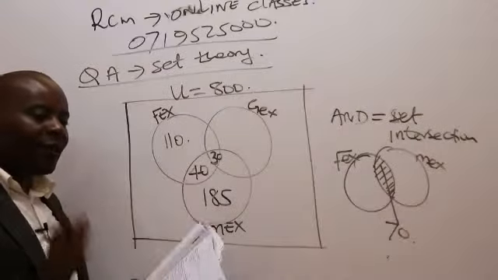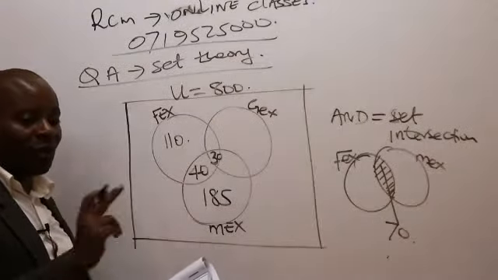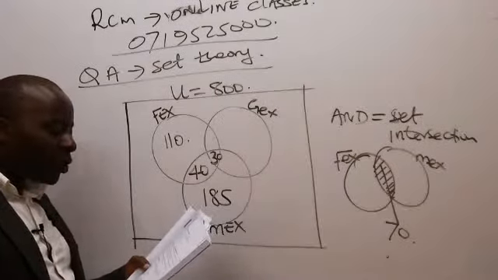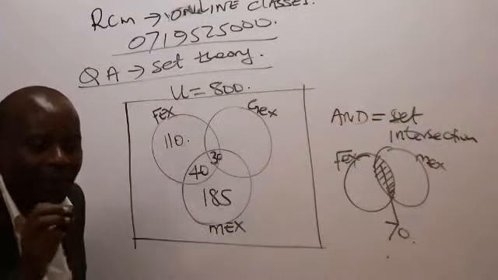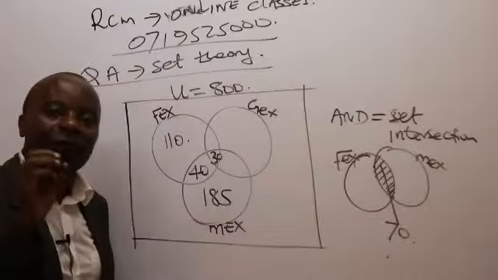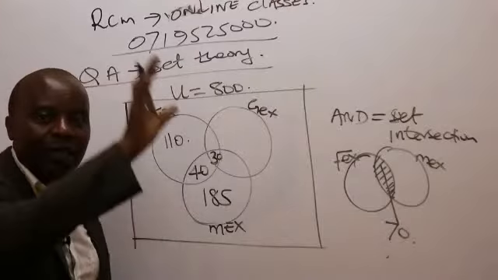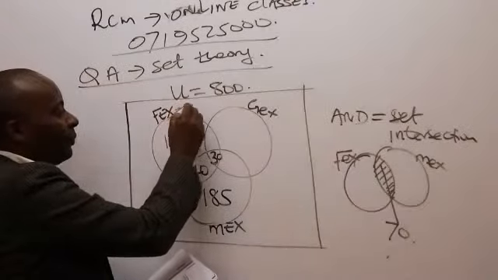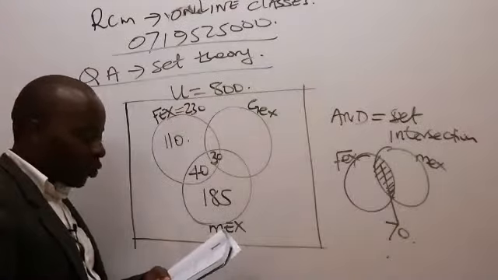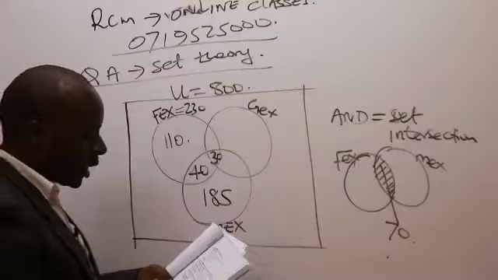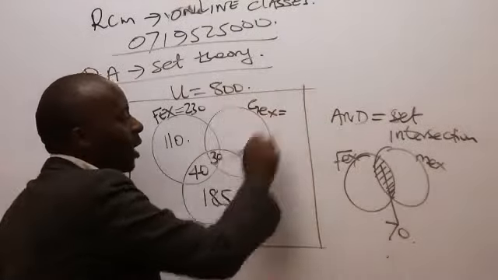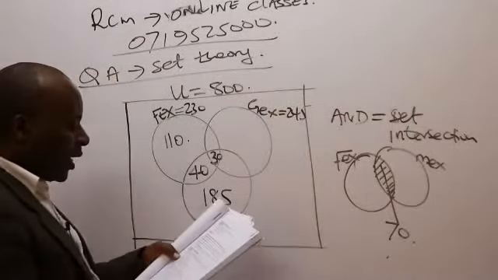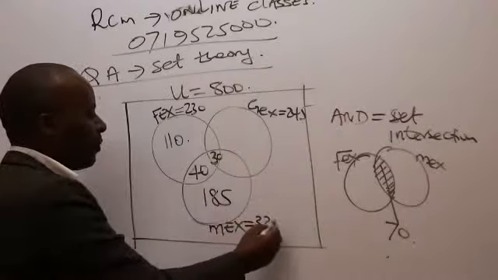Now, ladies and gentlemen, once I finish that, I can come to the generalities. Look at the first thing there. They have told us 230 households preferred fex. They haven't stated fex only, just fex. So the entire circle of fex is 230. And then 240 households preferred gex. So the entire circle of gex is 245, and then mex is 325.